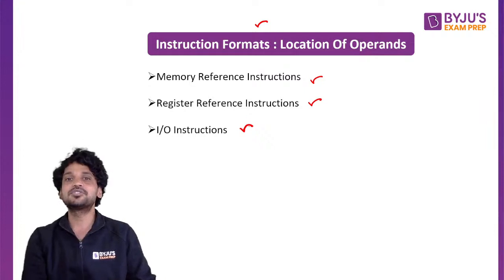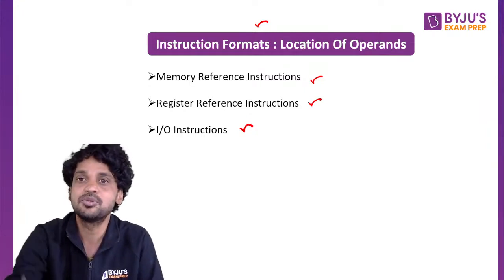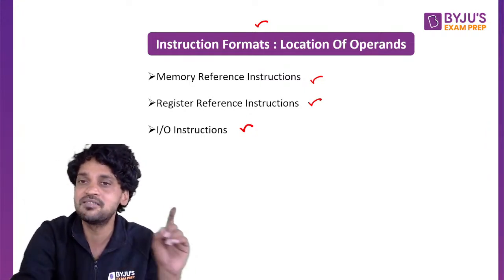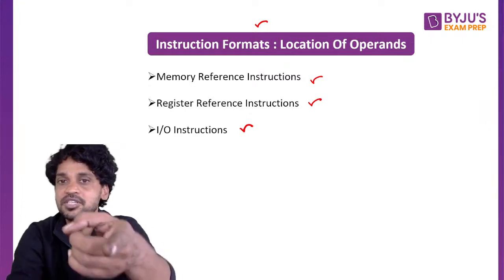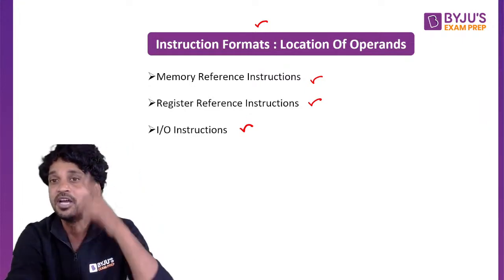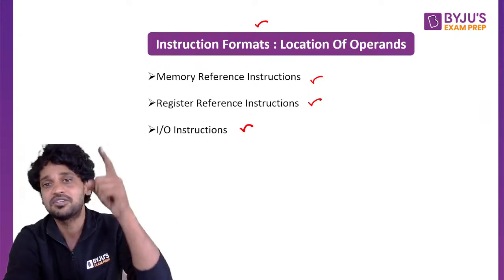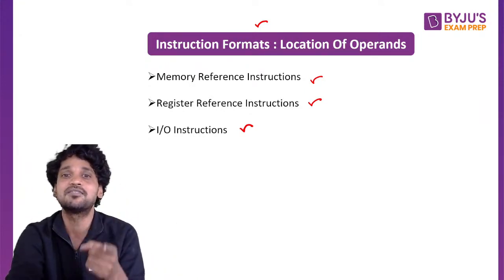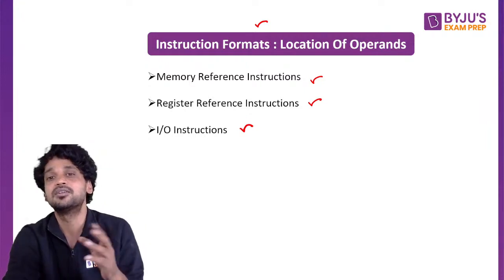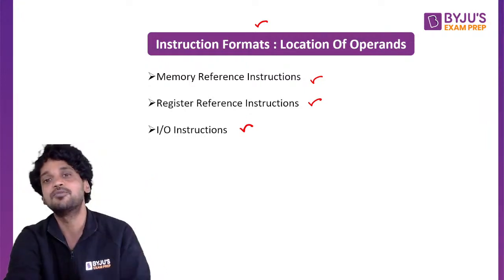So these are the instruction formats in terms of the location of the operand. Operands are available in main memory: those instructions are said to be memory reference instructions. Operands are available in the processor's register itself: those instructions are called register reference instructions. Operands are available in IO devices: those operands are directly collected from the IO devices.